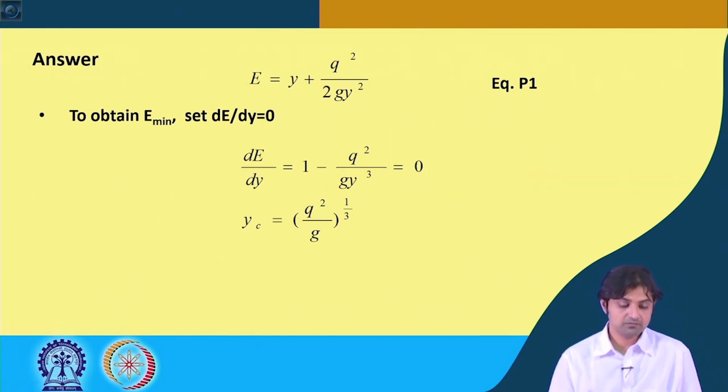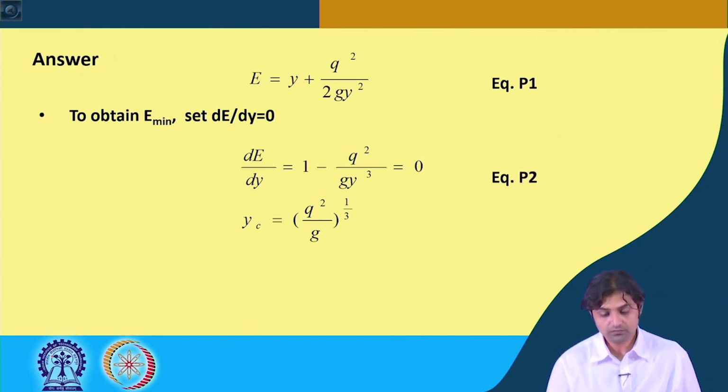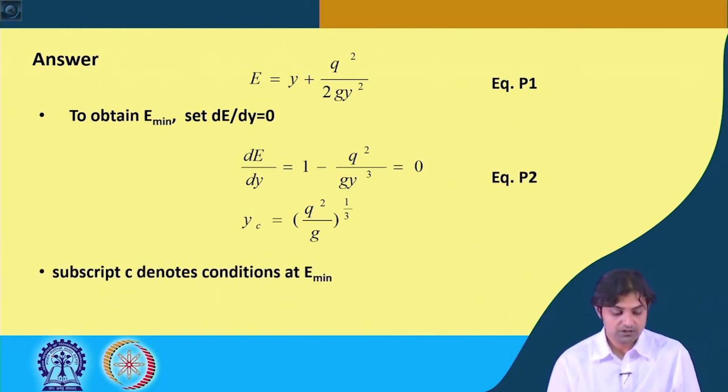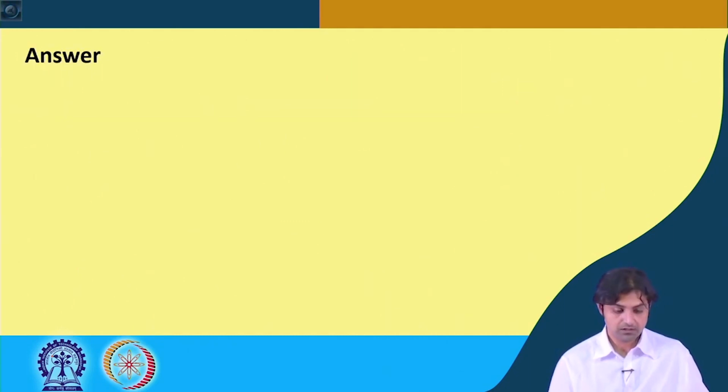So, that is the first thing that we obtain, yc in terms of q. This is equation 2. Subscript c here denotes conditions at E minimum. At E minimum we say critical condition.